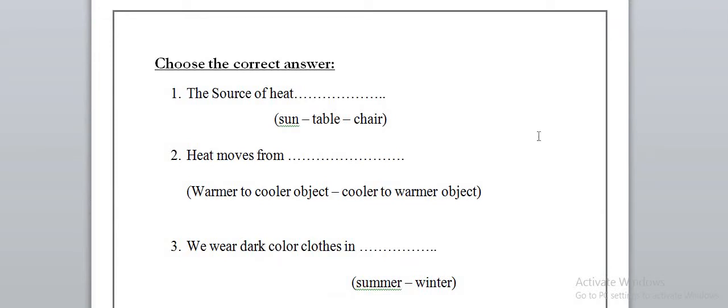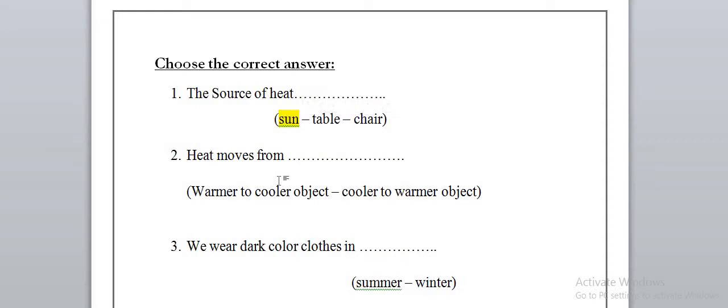First, the first 10 questions will be the part from the last quarter that will be included in the final exam. Okay, the source of heat is the sun, or a table, or a chair? Of course, it's the sun. So the source of heat is the sun.